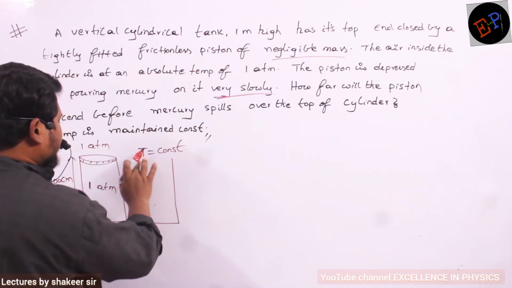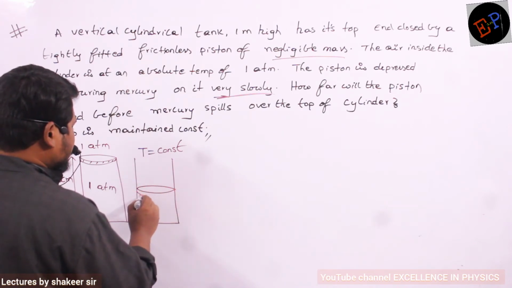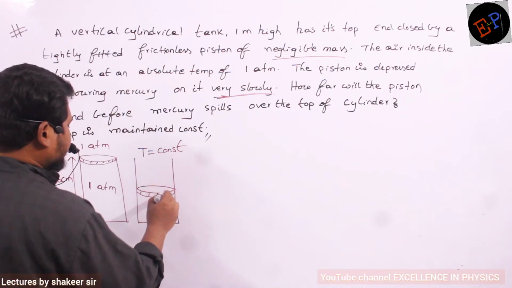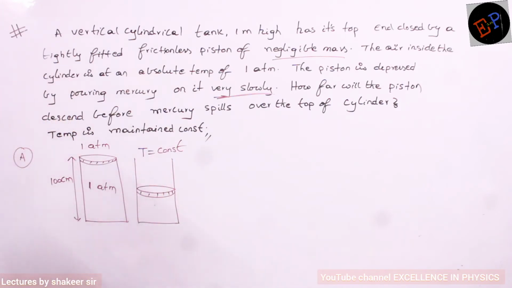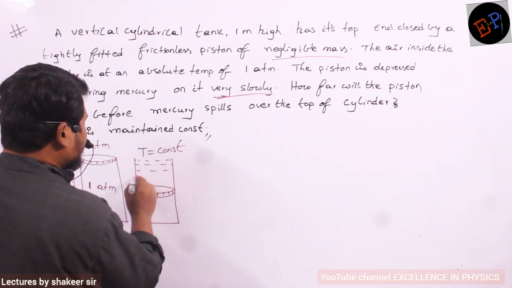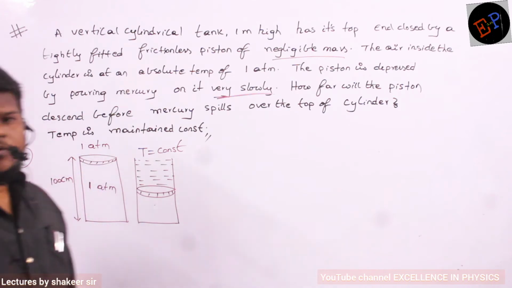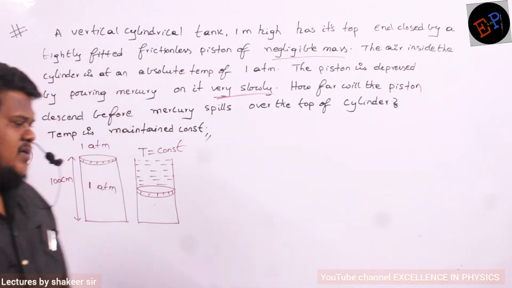In the second diagram, what we are doing is pouring mercury, no? If I pour mercury, what happens to the piston? The piston starts moving downwards. This is the total amount of mercury which is present on the top of this piston. We are pouring mercury so that, because of the weight of the mercury, the piston goes downwards. Are you able to understand?